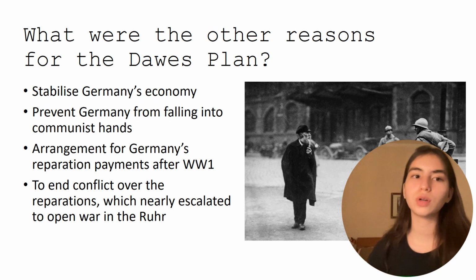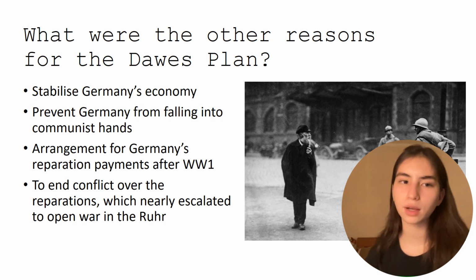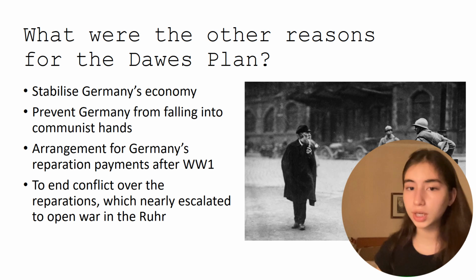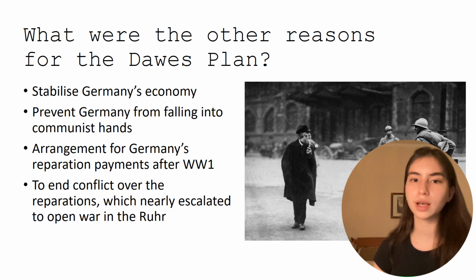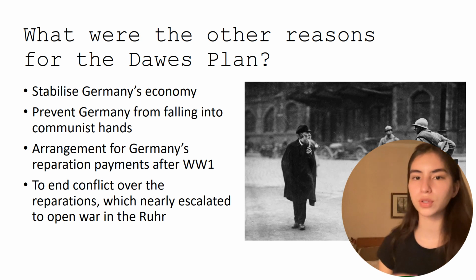It was also a new arrangement for Germany's reparation payments after World War I, and it was also to end the conflict over reparations, which nearly escalated to open war in the Ruhr. The striking workers were shot upon by the French troops, and there was just a lot of conflict going on, so they wanted to avoid that.